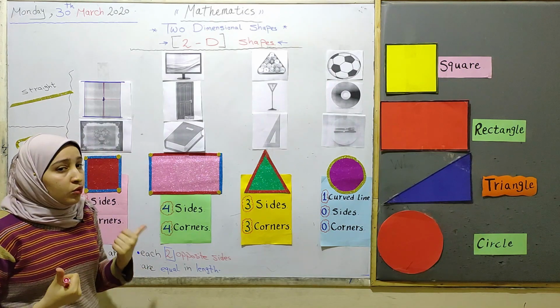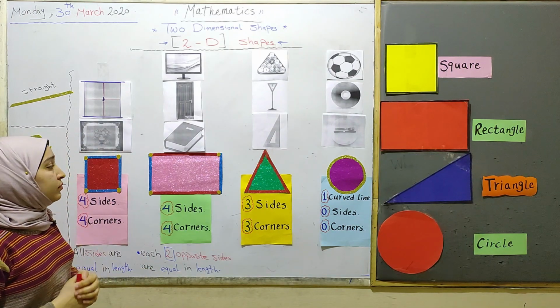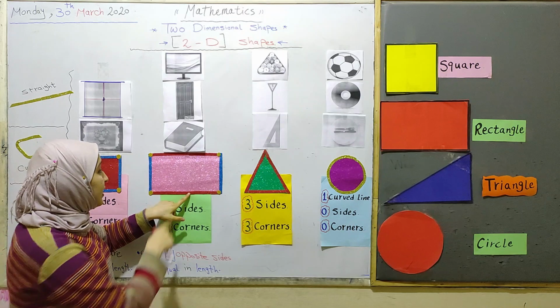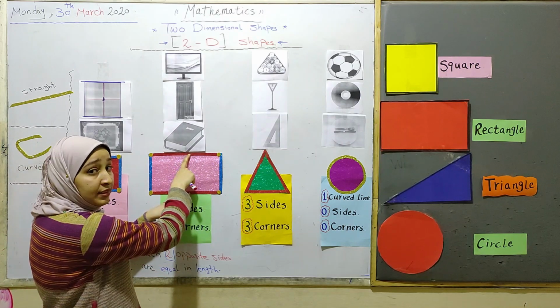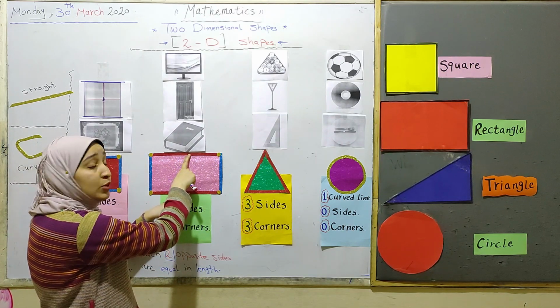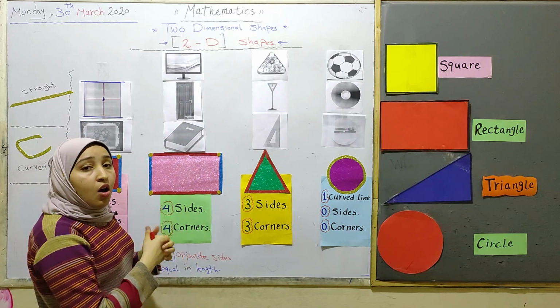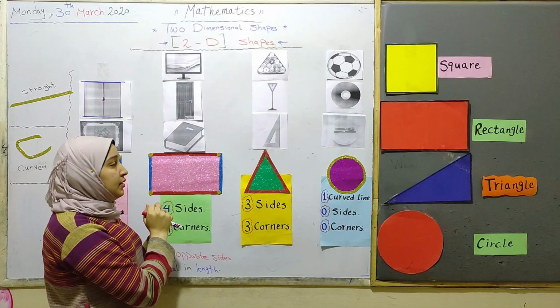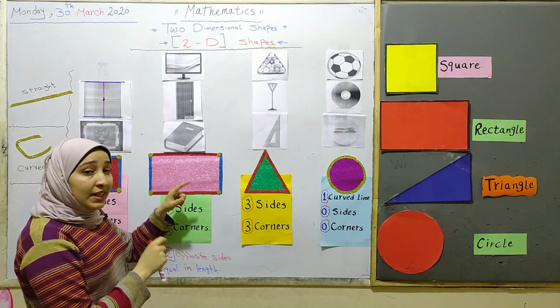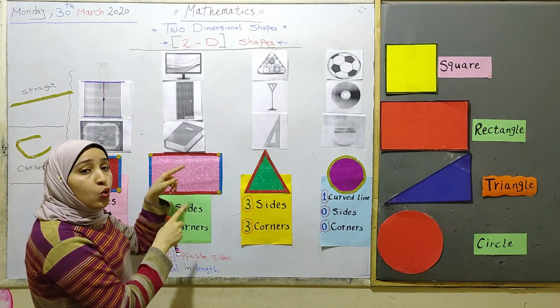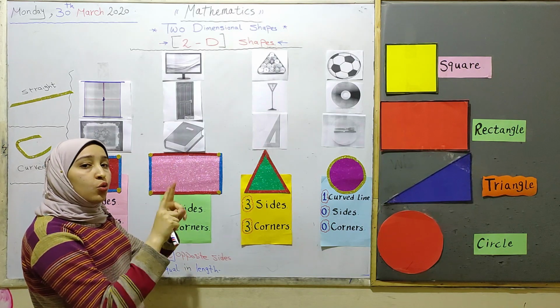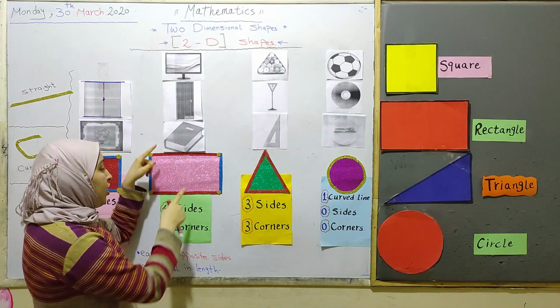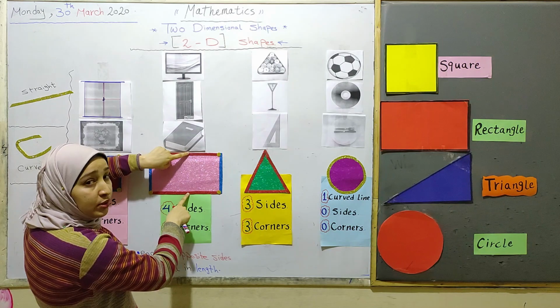We can notice something else here. If we look at these 2 red sides, we can deduce that these 2 sides are equal in size and equal in length. We can call these 2 sides opposite sides because this side is opposite to this side.